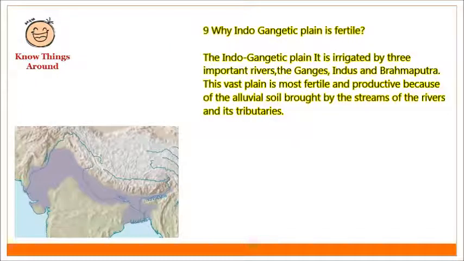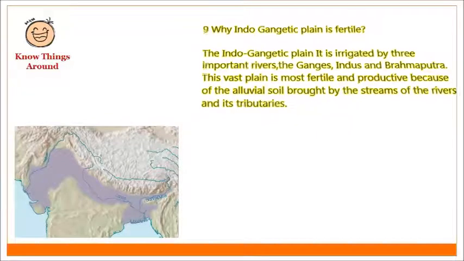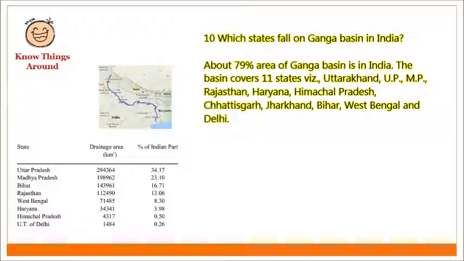Why is Indo-Gangetic Plain fertile? The Indo-Gangetic Plain is irrigated by three important rivers, the Ganga, Indus, and Brahmaputra. This vast plain is most fertile and productive because of the alluvial soil brought by the streams of the rivers and its tributaries.